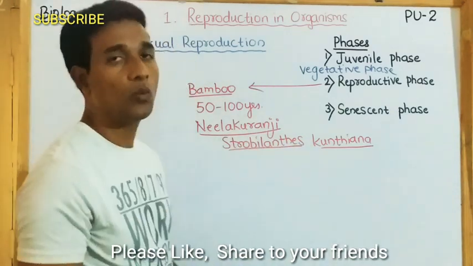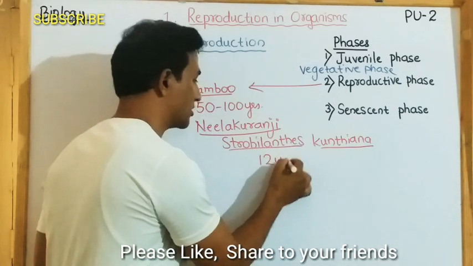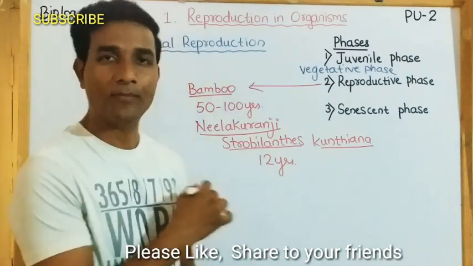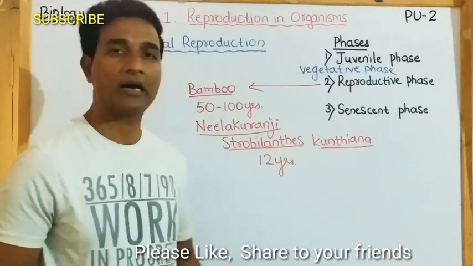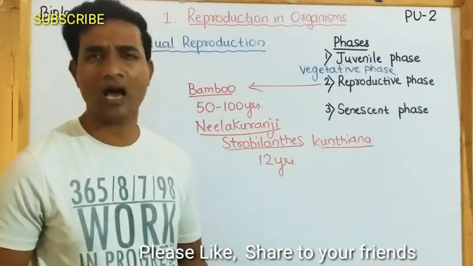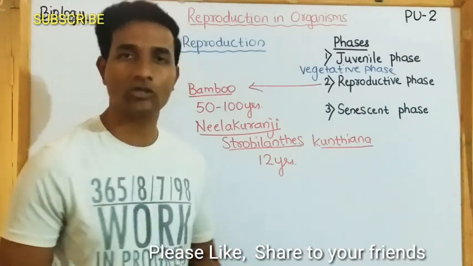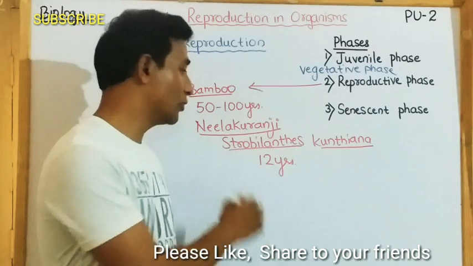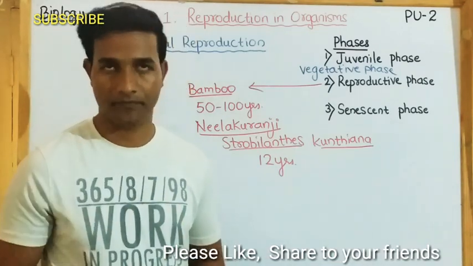This is a plant which flowers only once in 12 years. So the bamboo plant flowers only once in a lifetime, around 50 to 100 years. They produce a large number of flowers, fruits, and they die. And Neelakuranji, Strobilanthes kunthiana, produces flowers only once in 12 years.